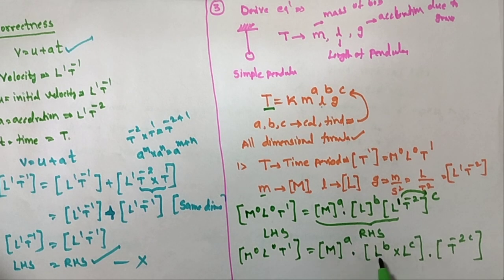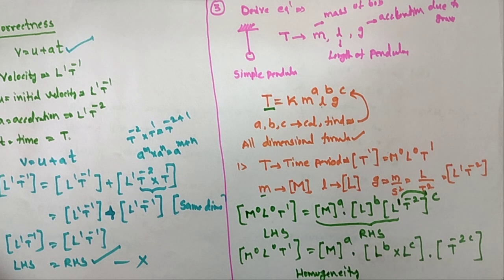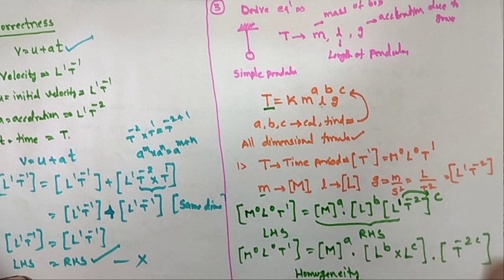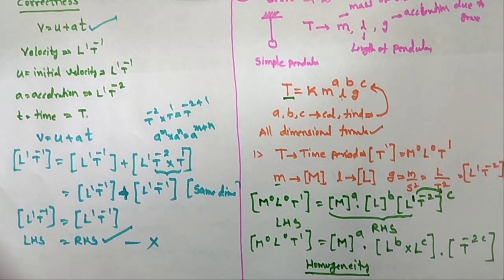So you observed, according to homogeneity. What is the principle of homogeneity? It is comparing or equating the same dimensions.